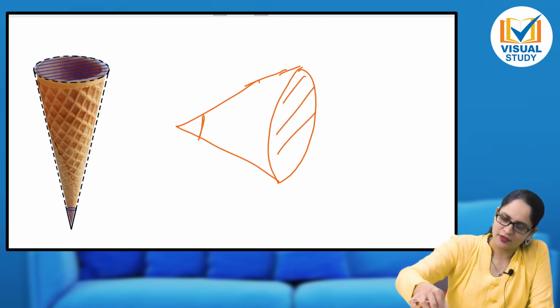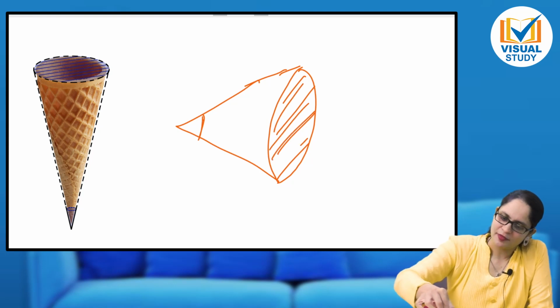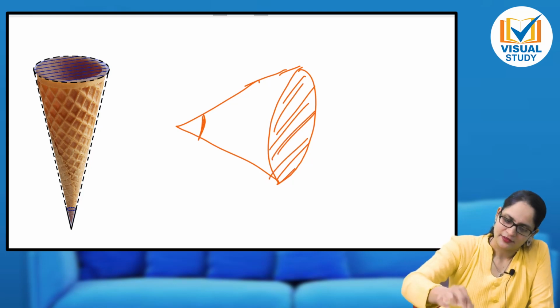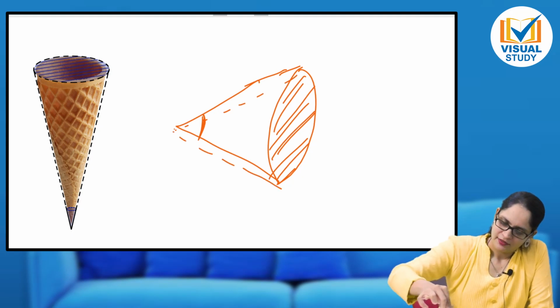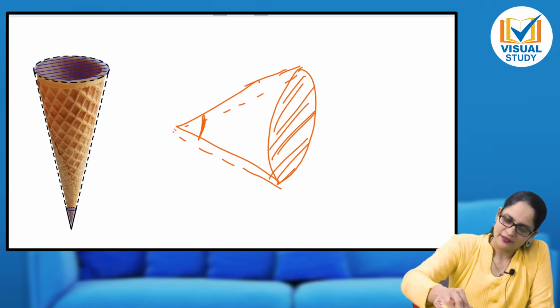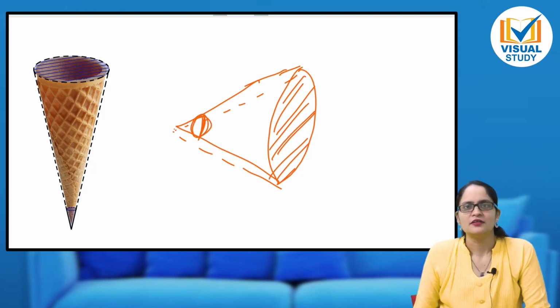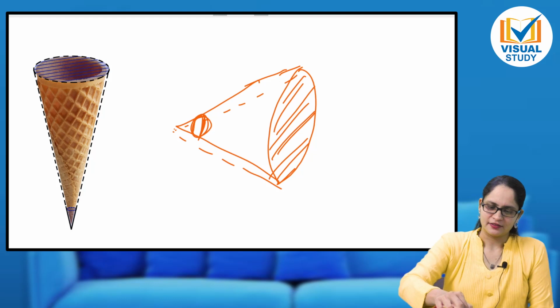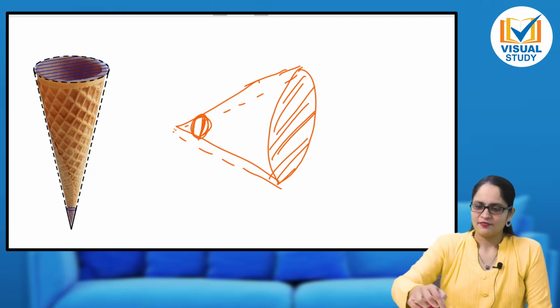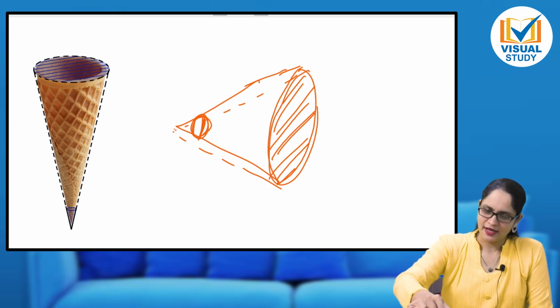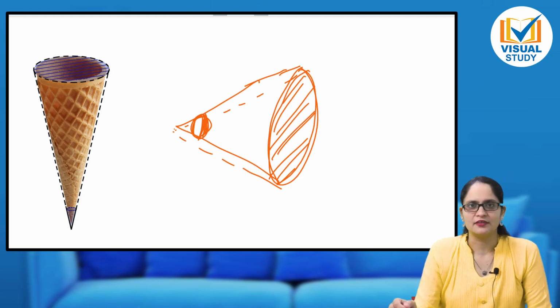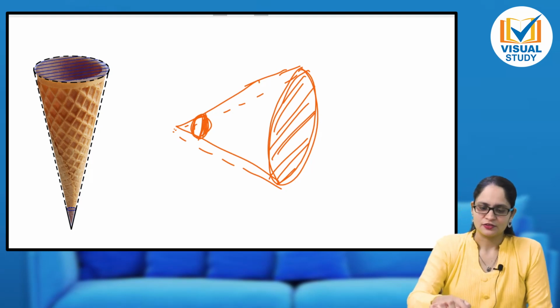See, this circular face is making an angle here. If I draw the dotted line, you can imagine that this is also like this. This is also an angle. This angle is called a solid angle. When a surface makes an angle with the given radii, it is a solid angle.